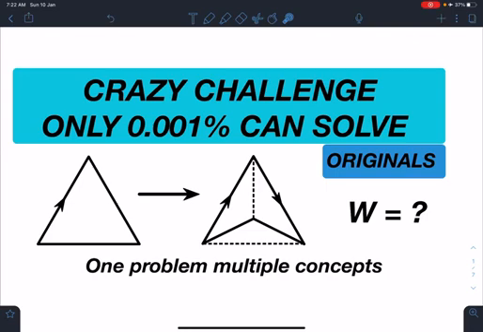It's a crazy challenge, and chances are that a very small percentage of people can solve it. And it's a polyconceptual problem. You will see one problem and many concepts.